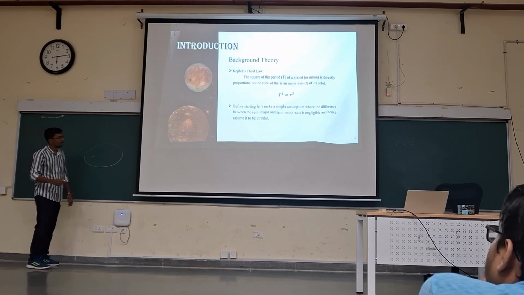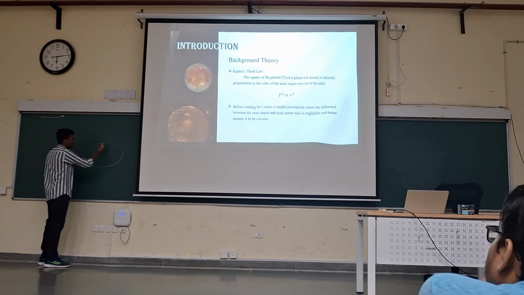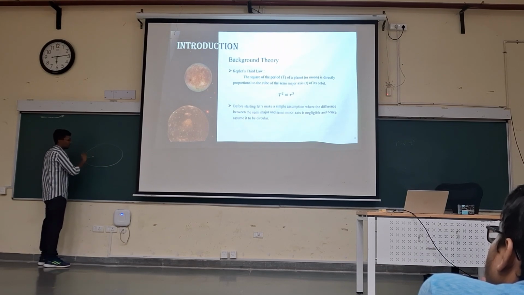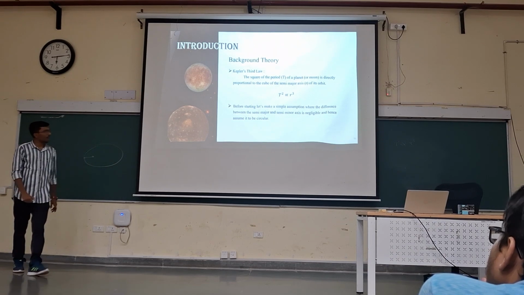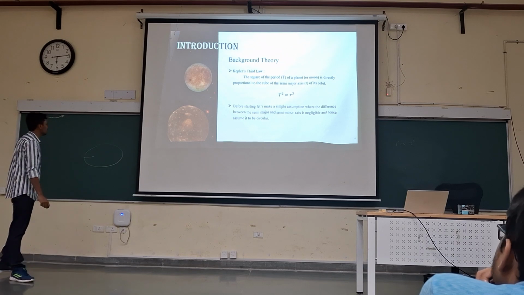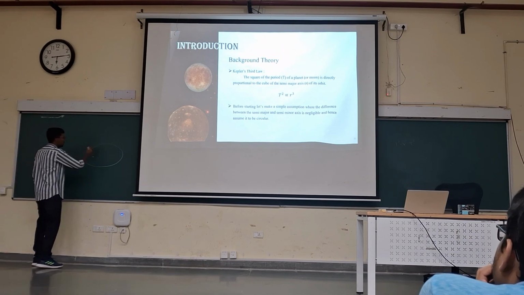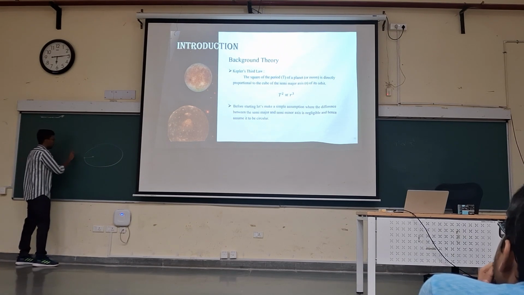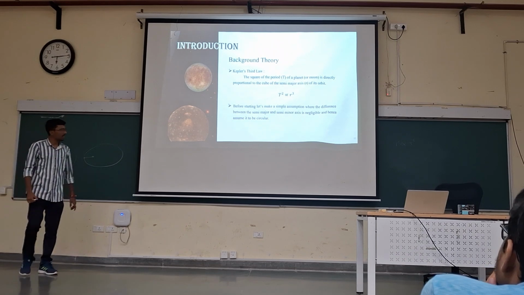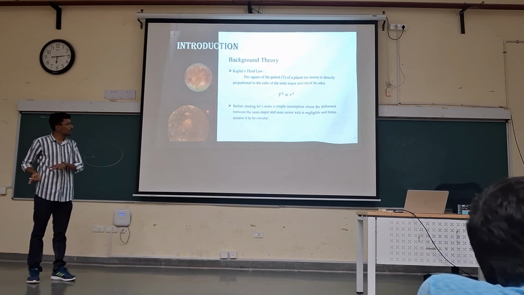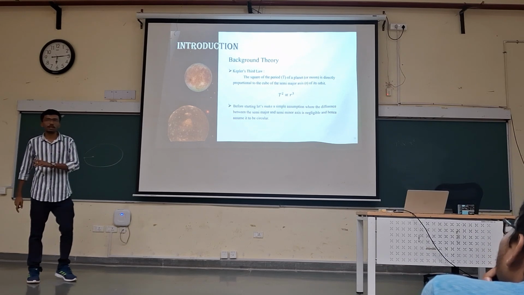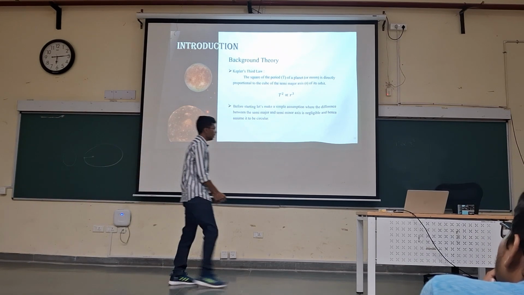The semi-major axis is the distance between Moon and Jupiter, which changes accordingly. But while doing this experiment, we assume the orbit to be circular, because there is very minor change in the actual orbit, so it will not cause any error.